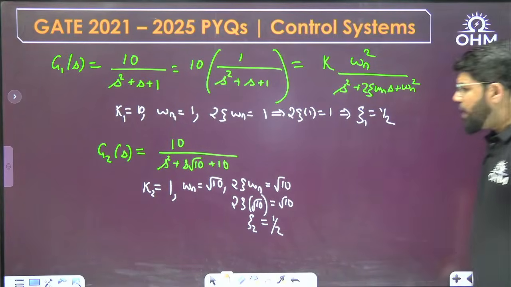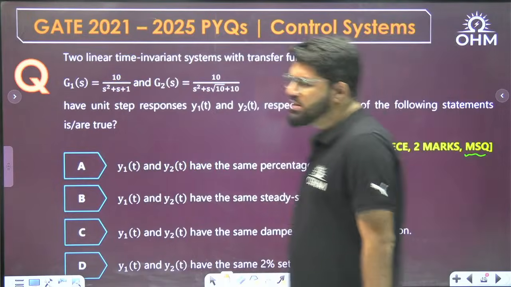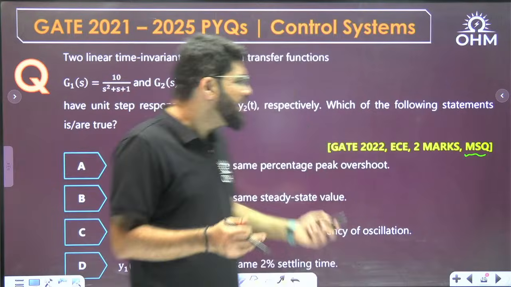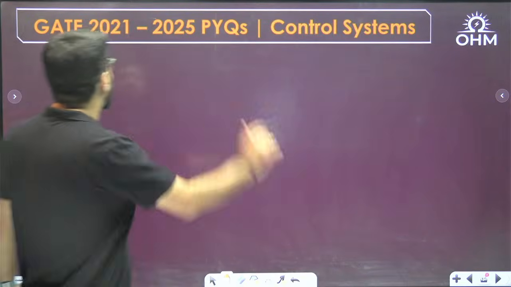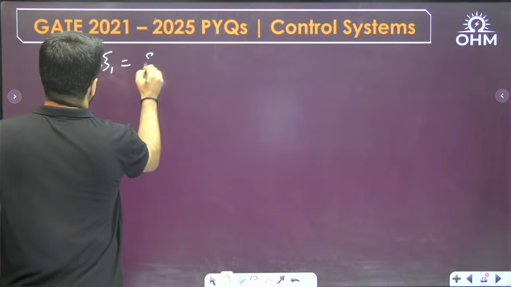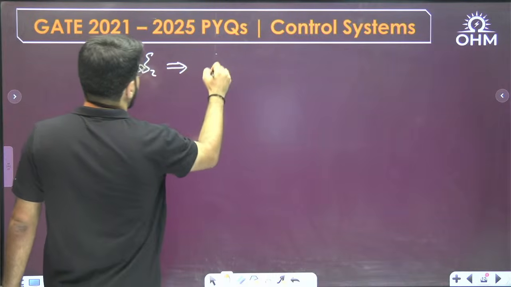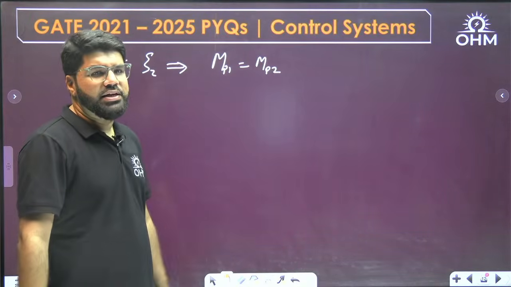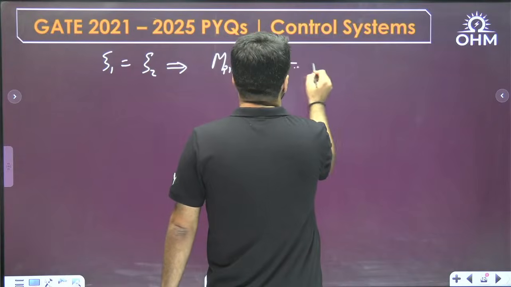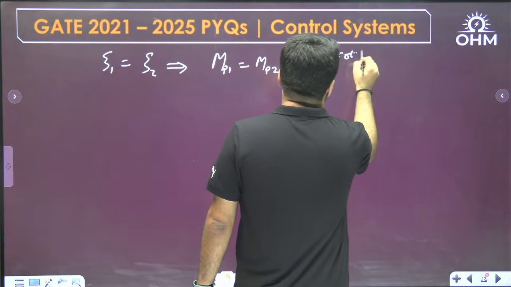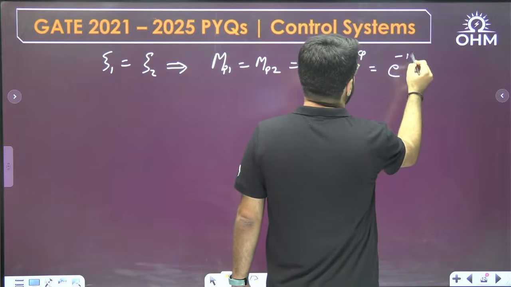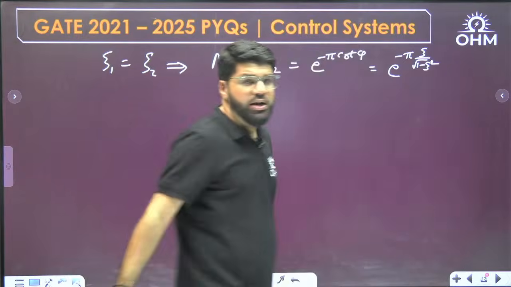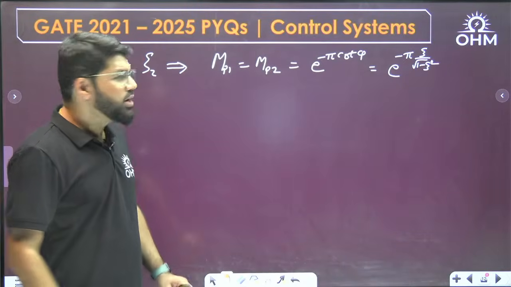Now, peak overshoot depends only on zeta. You don't have to actually calculate which of the parameters are the same, so it's not going to be much calculation. The only thing we needed was zeta and omega n. Now see there, zeta 1 is equal to zeta 2, so definitely the peak overshoot for the first system will be equal to the peak overshoot for the second system. Because overshoot only depends on e power minus pi cot phi, or expanding in terms of zeta, e power minus pi zeta divided by root 1 minus zeta square. It does not depend on omega n.